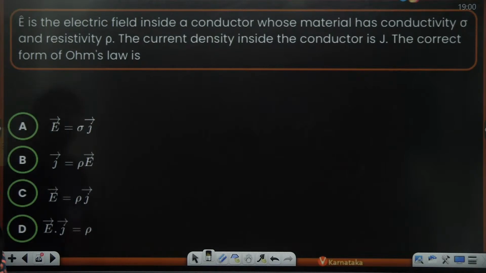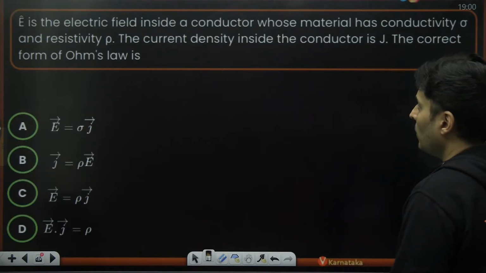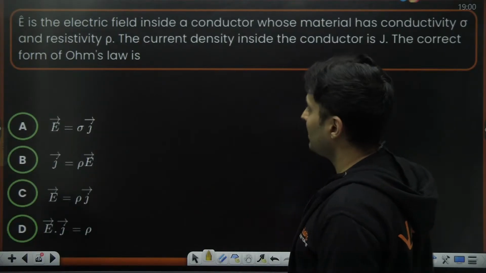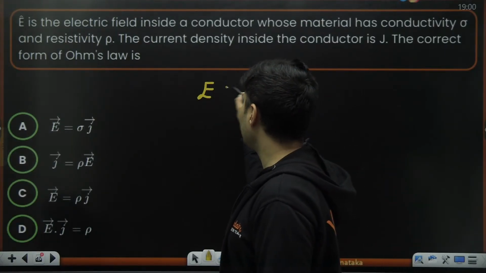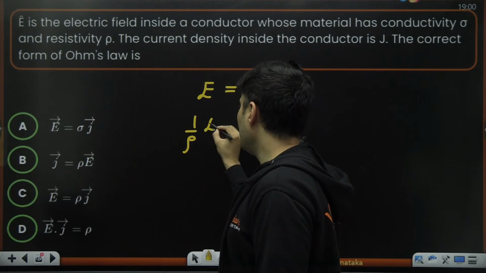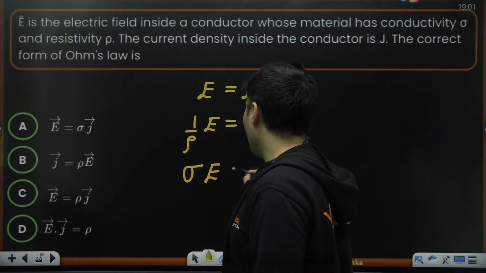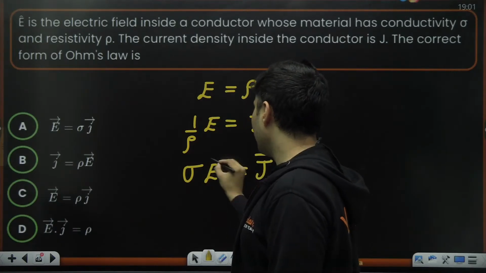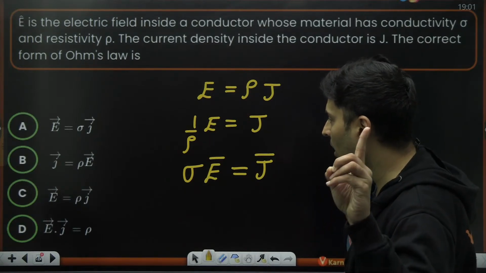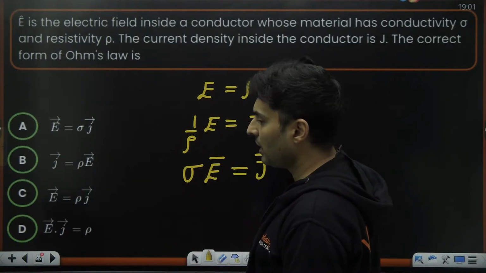Cool. Moving on. If E is the electric field inside the conductor whose material has a conductivity sigma and resistivity rho, and the current density inside the conductor is J, then what is the correct answer? Guys, for this particular thing, we know E is basically rho J. Take rho on the other side. So 1 by rho into E is equal to J. 1 by resistivity is conductivity. So sigma E is basically J. J is a vector, E is a vector. So J is sigma E.